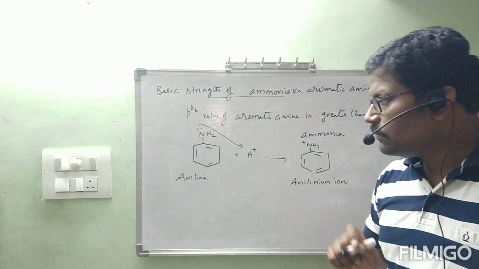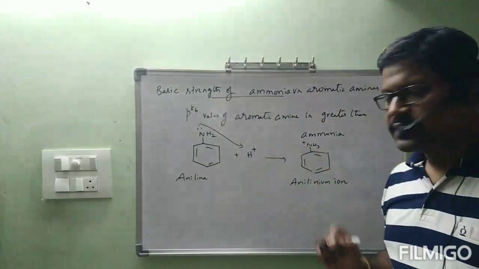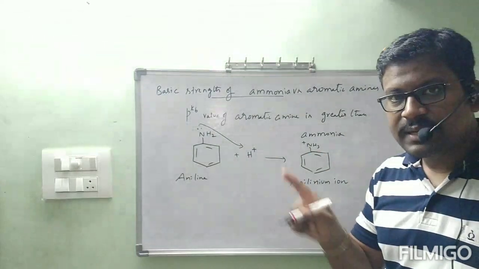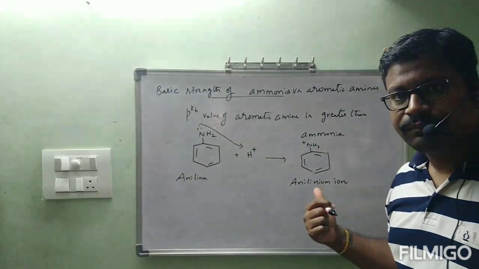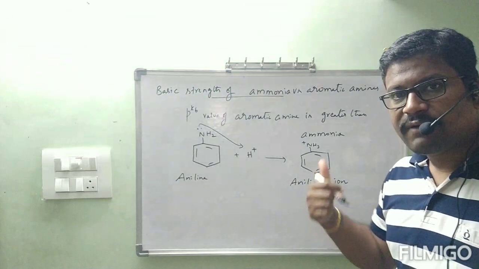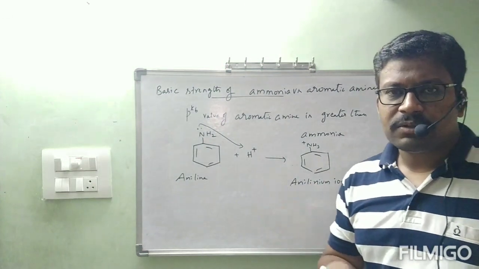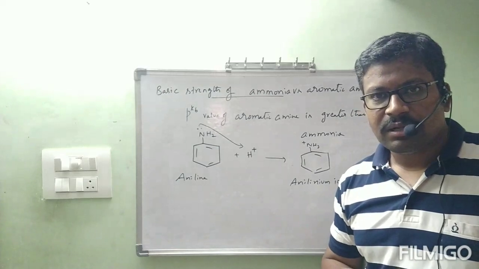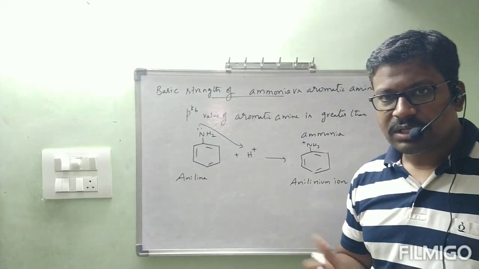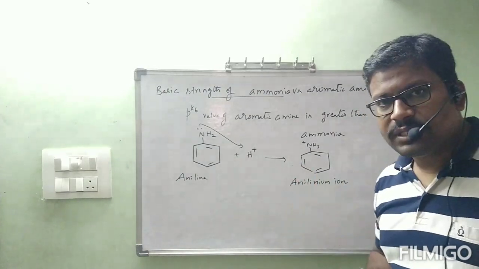Shall I go through? After completion of this, I will check the stability of aniline as well as the stability of anilinium ion. Separately, I will discuss that. Finally, we will compare the stability of anilinium ion and the stability of aniline. Okay? By using resonance structures, we will go through. Shall I go through? I think you are clear about this.